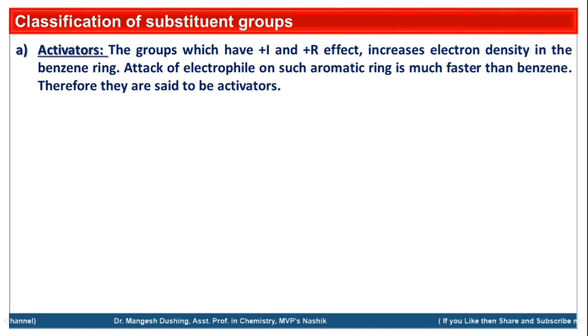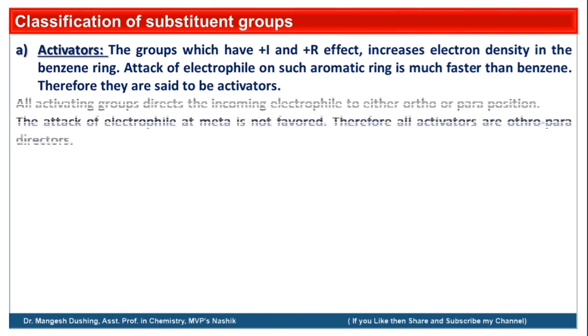So the first one is activators. The groups which have a plus I effect or plus R effect, that is electron donating inductive effect or electron donating resonance effect, increase the electron density in the benzene ring. So the attack of an electrophile on such an aromatic ring will be much faster than on the benzene ring. Therefore, they are said to be activators. The groups attached to the benzene ring having plus I effect or plus R effect are called activators.